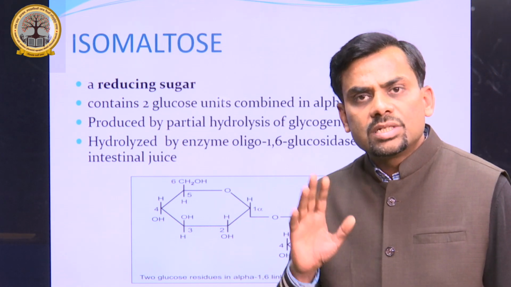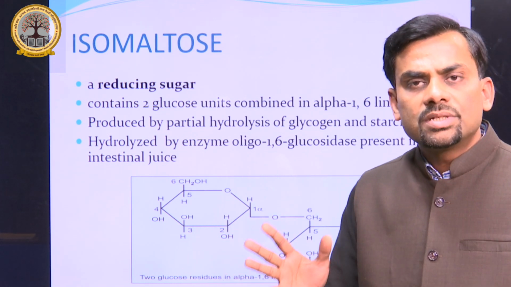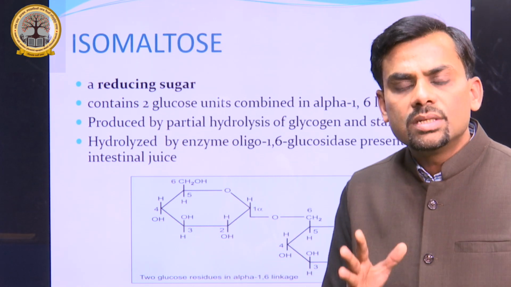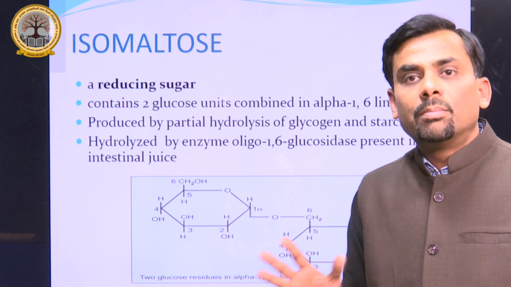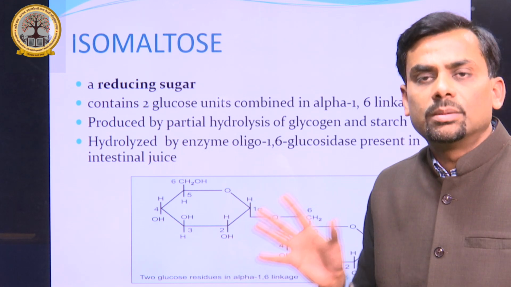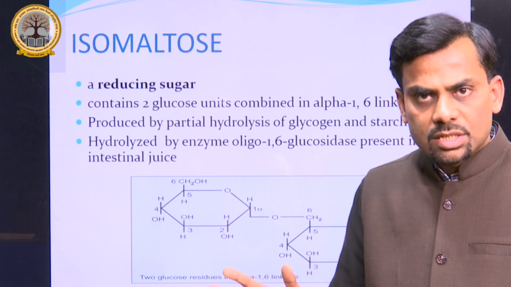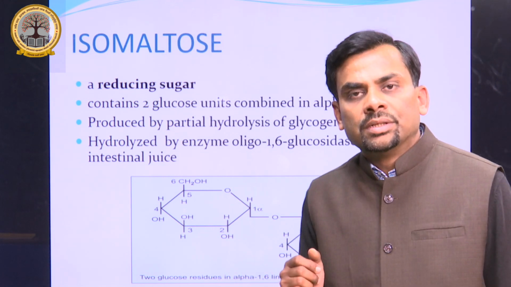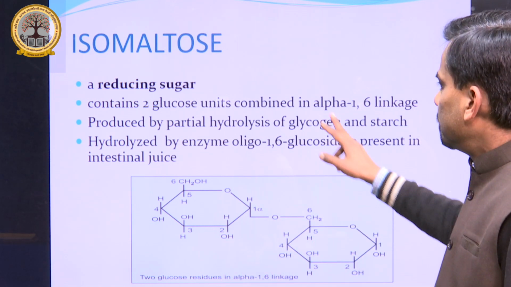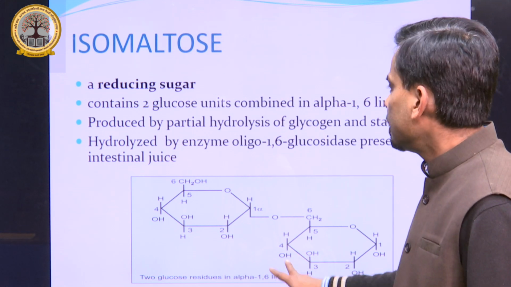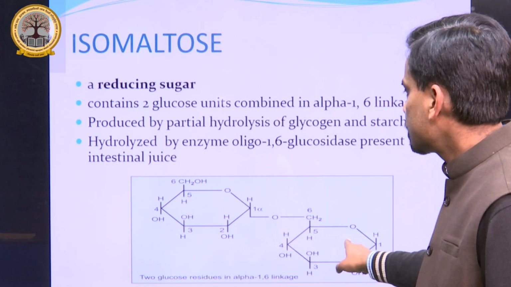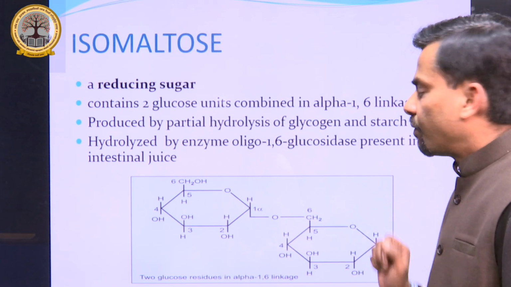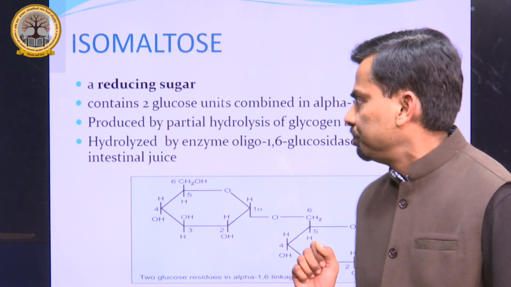Since the numbering is different, 6 comes in place of 4, you can easily memorize that it is a branch chain structure. Branching comes when alpha 1,6 is the glycosidic linkage; the branching starts. Here it is formed by two glucose units, glucose plus glucose, and the linkage is alpha 1,6.